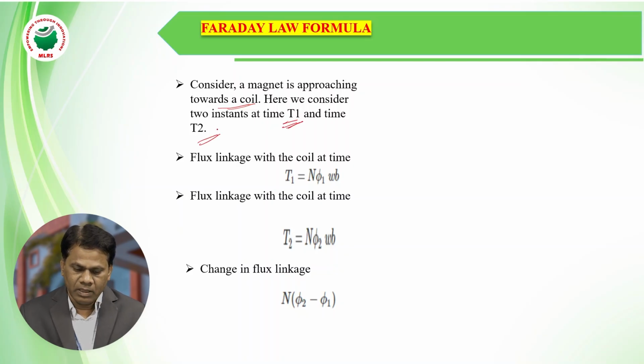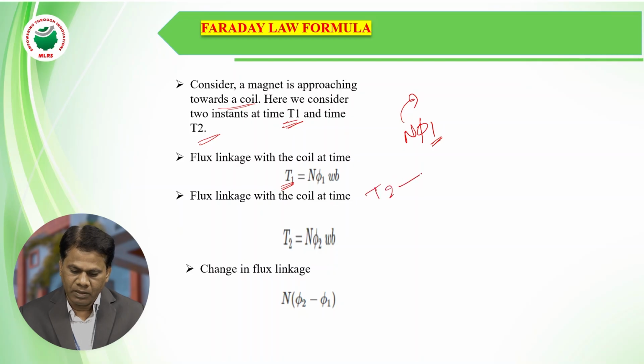The flux linking with the coil at time instant T1 is N phi1, where N is the number of turns, which is constant. At instant T1, the flux linking with the coil is phi1. Thereby, the flux linkages with the coil at time T1 is N phi1. Similarly, the flux linkages with the coil at time T2.